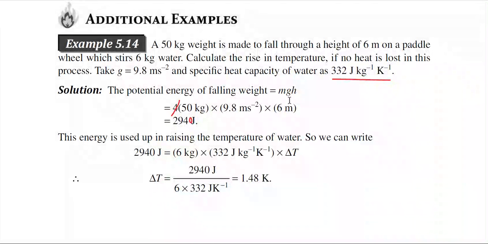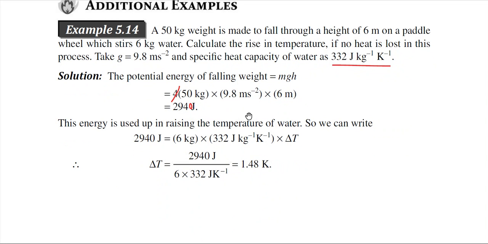Now here m is the mass of the weight, that is 50 kg, g is the acceleration due to gravity, and h is the height. Now you see there was a mistake, I had omitted a factor. So the expression is m into g into h. So ultimately the answer will be 2940 joule. If you multiply all these quantities, you will get 2940 joule.